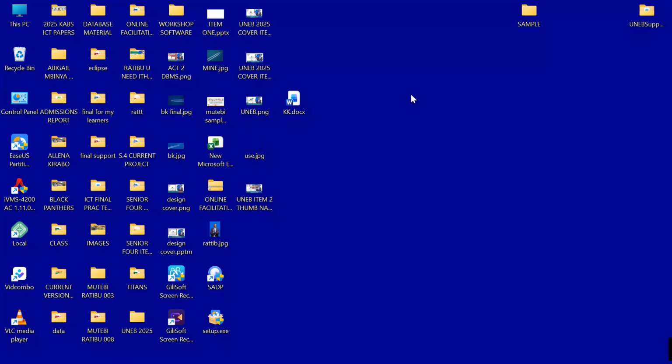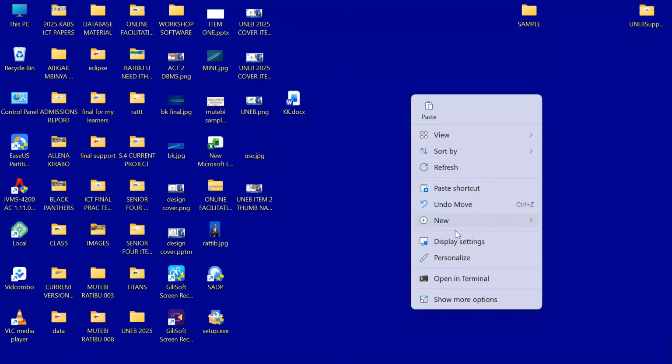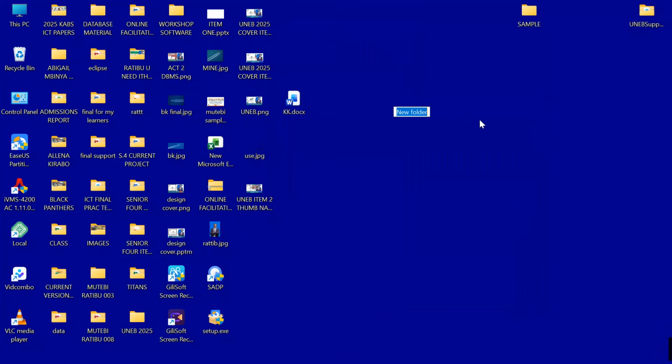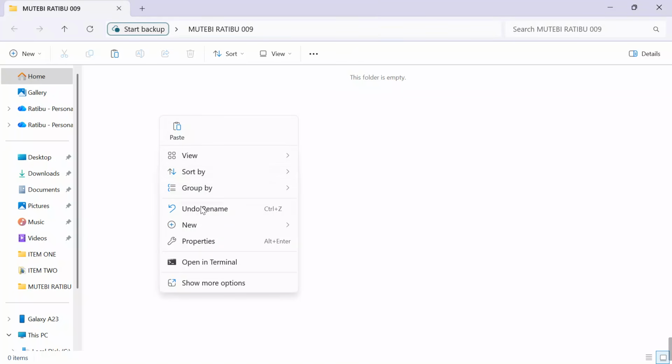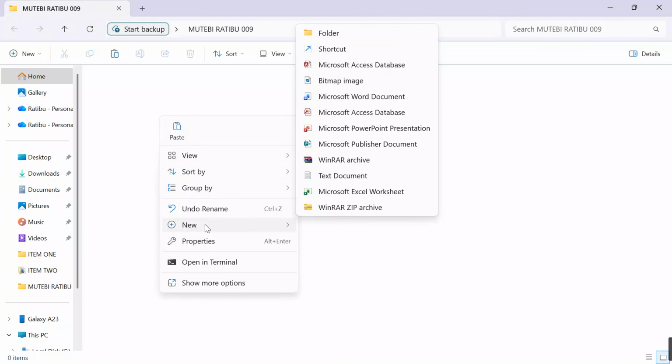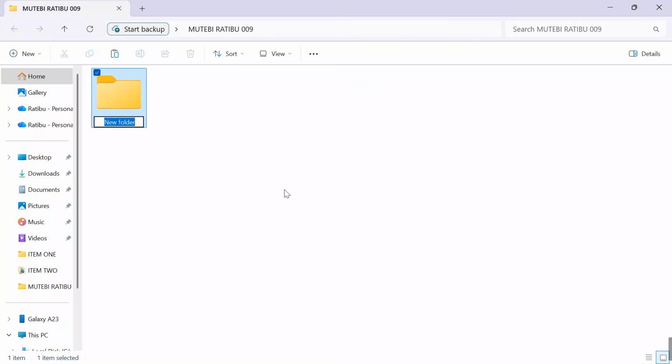First things first. 1, create a folder. Right-click in space, go to option in new, create a folder. My folder will be Mutebi Ratib. Very fast, 009. I'm to use 009 as my folder of interest. After creating a folder, please go on and create 2 subfolders over there. Learners attending to ICT paper 2, we need 2 subfolders.